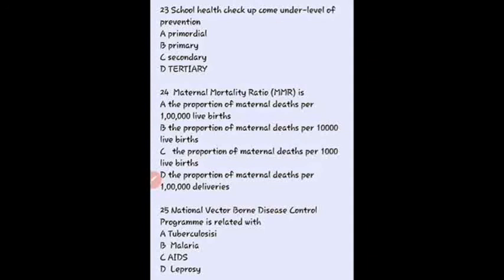Then question 24, maternal mortality ratio is, so here our right answer is MMR is the proportion of maternal deaths per 1 lakh live births. Okay, so A is the right answer. Then National Vector-Borne Disease Control Program is related with, so here our right answer is malaria. Okay, the diseases which are transmitted via vectors like mosquitoes are included in the National Vector-Borne Disease Control Program. Okay, so malaria, dengue, Japanese encephalitis, these are the diseases included in the National Vector-Borne Disease Control Program.